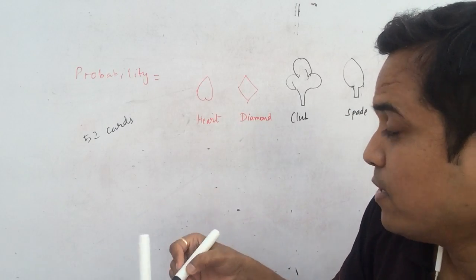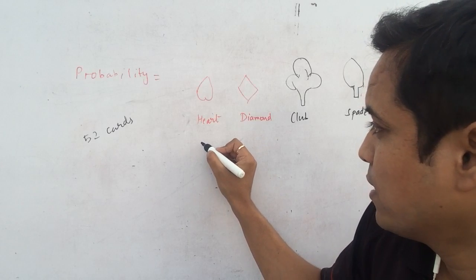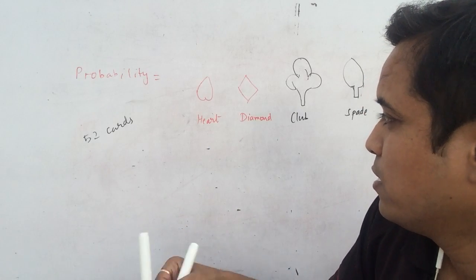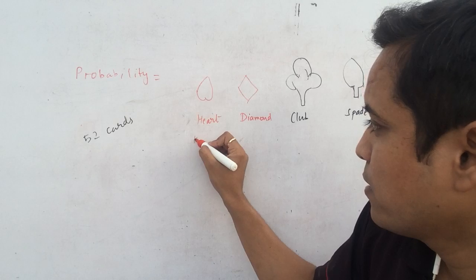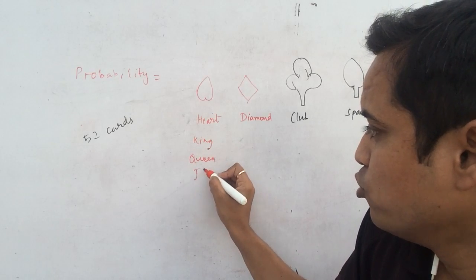In heart, which is red in color, we have 3 face cards. The face cards are king, queen, jack.